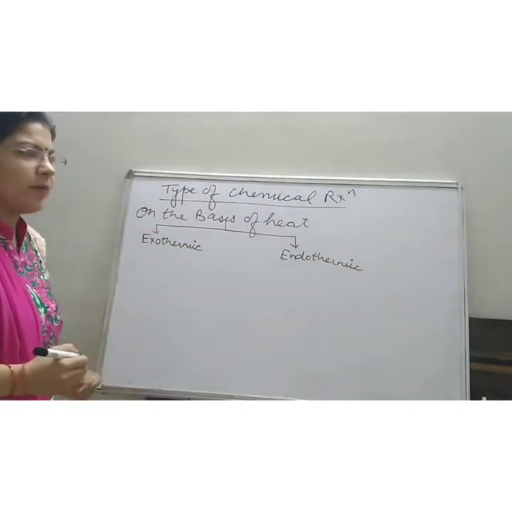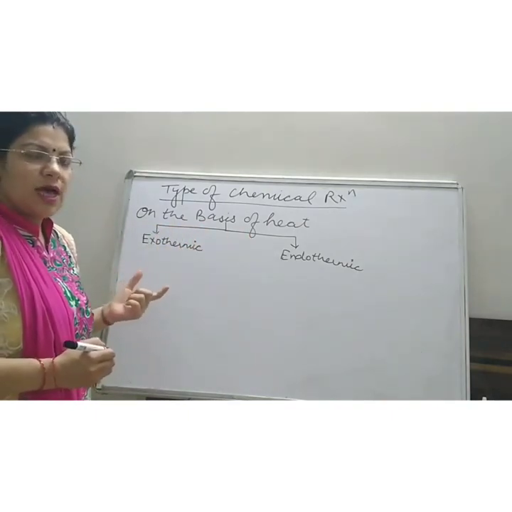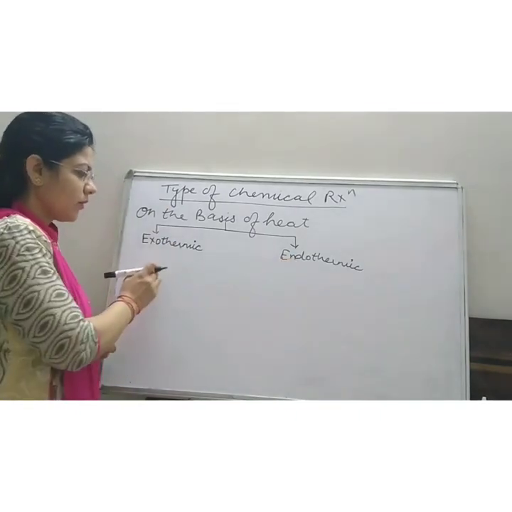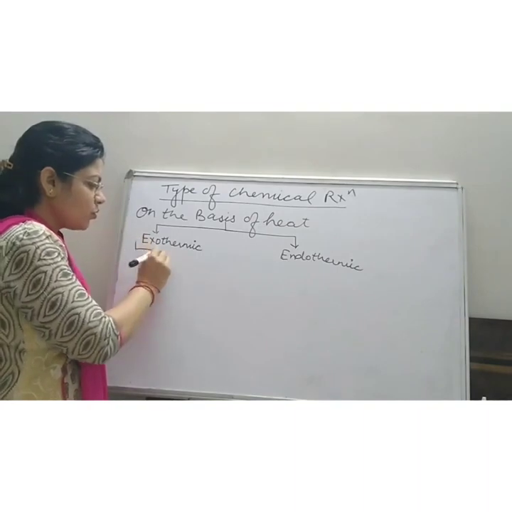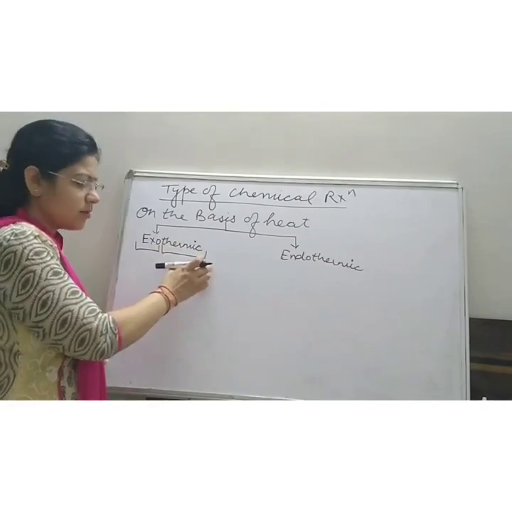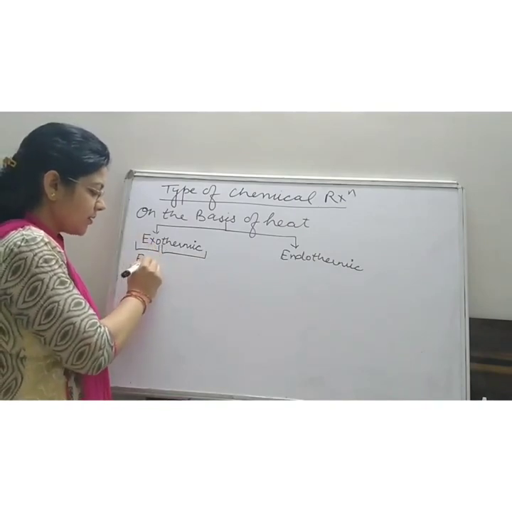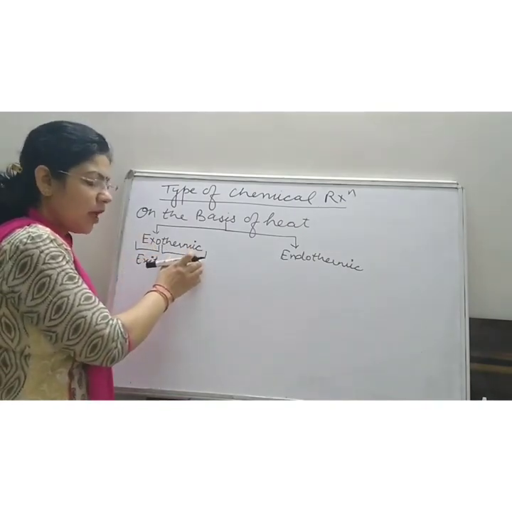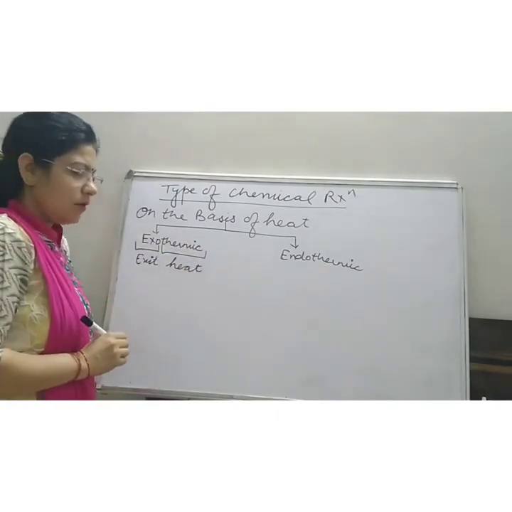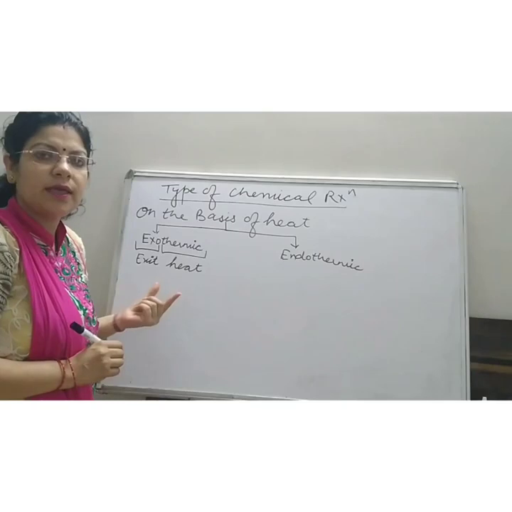There are two types of chemical reactions on the basis of heat. Those are exothermic reactions and endothermic reactions. Now, the word exothermic is made up of two words, exo plus thermic. Exo means exit and thermic means thermal or heat.